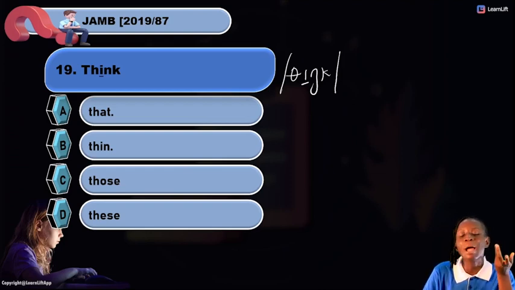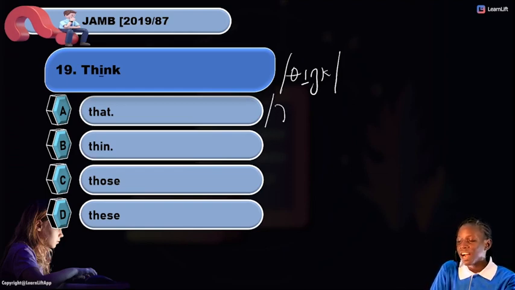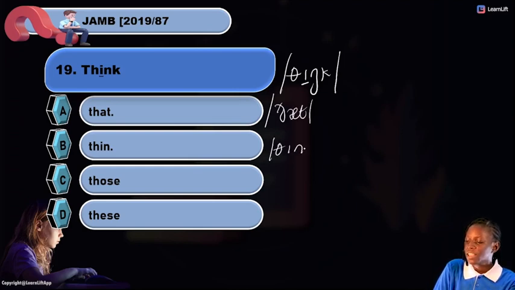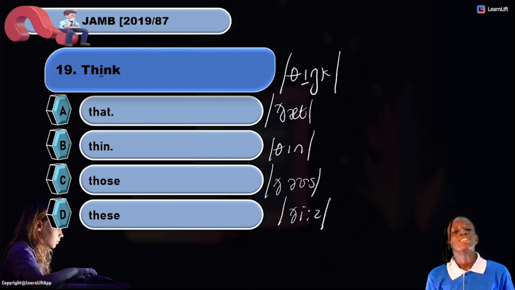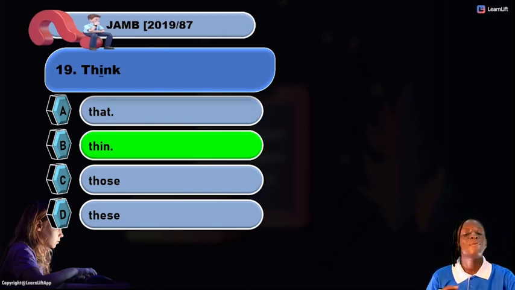Now, in transcribing these to get our verified answers, we have these. We have our that to be that. We have our thin. We have our those, and we have our these. So what's the answer? Option B, because when I pronounce the word thin, think, in.